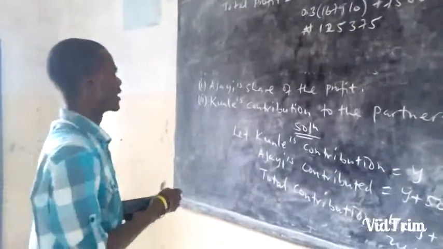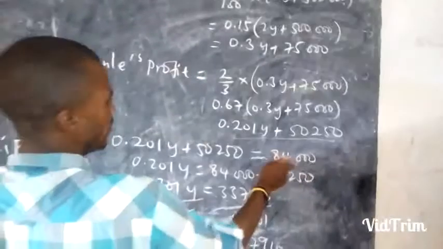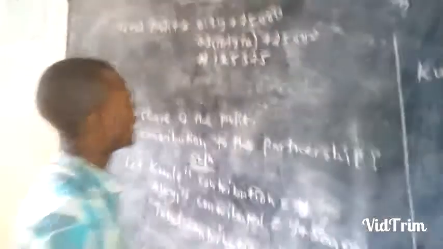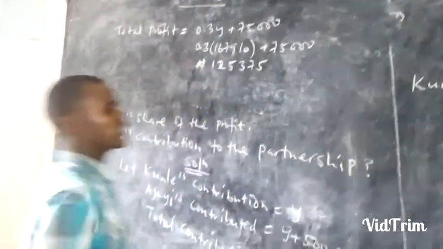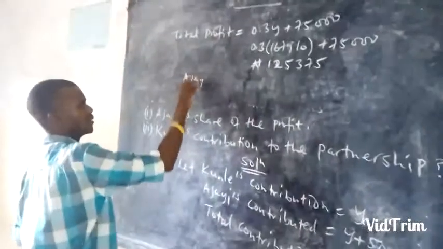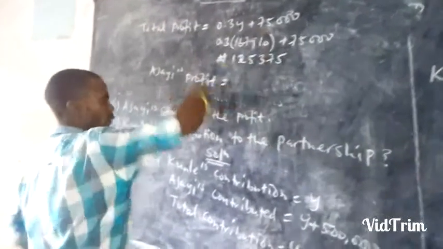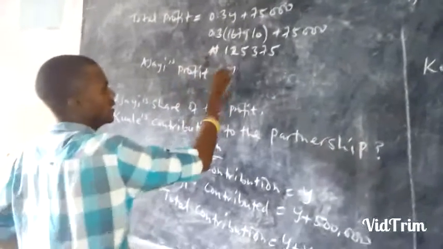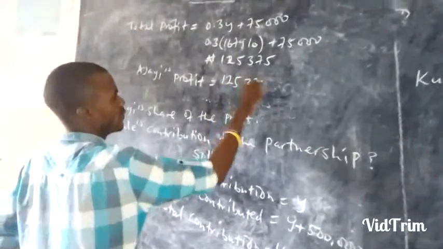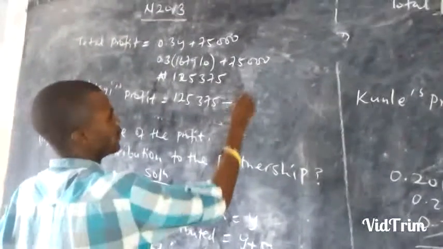According to them, they are now asking for Ajayi's share of the profit. But in the question, we are told that Kuli's profit amounted to 84,000 naira. The two of them are sharing this profit, but Kuli alone received 84,000. So the balance that was left goes to Ajayi. Ajayi's profit will be the total profit that the two of them were to share, 125,375, minus the one Kuli took, 84,000.